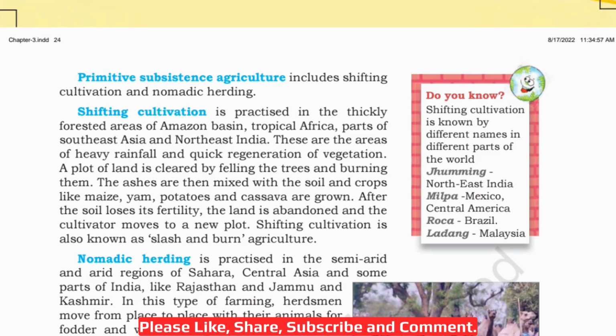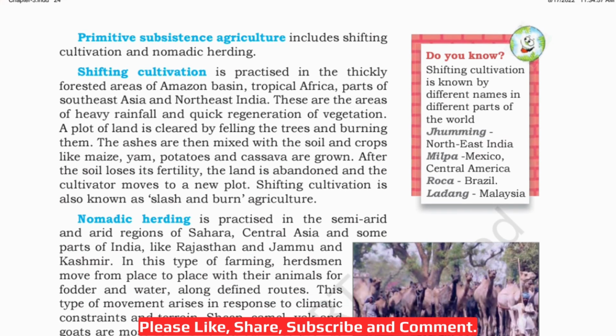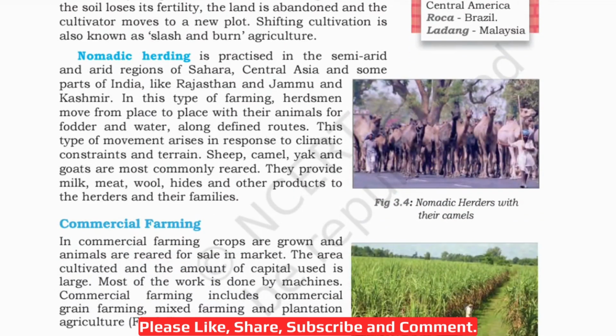The ashes are then mixed with the soil and crops like maize, yam, potatoes, and cassava are grown. After the soil loses its fertility, the land is abandoned, meaning left for some time, and the cultivator moves to a new plot. So shifting cultivation is also known as slash and burn agriculture. We have already studied the different names by which shifting cultivation is known in different parts of the world. Next, nomadic herding.